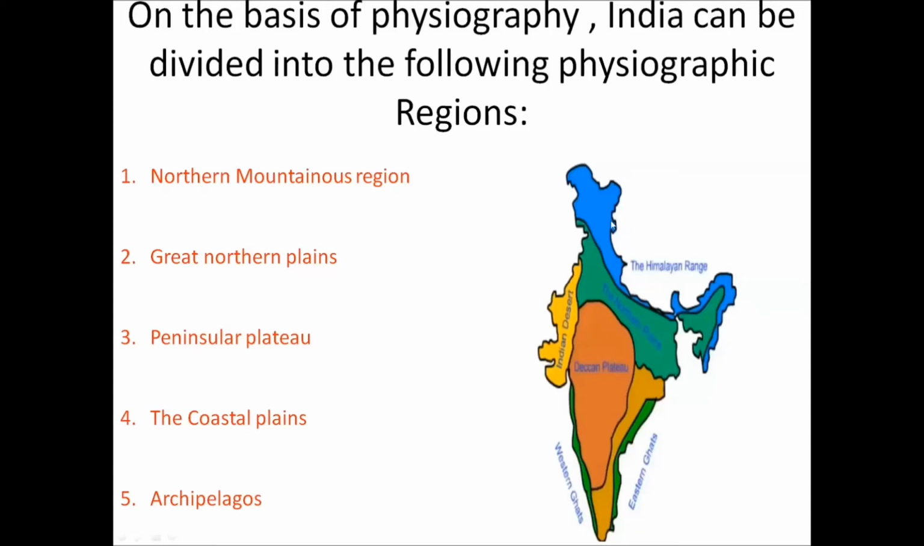Second is the great northern plains here. And the third is the peninsular plateau, the middle part. And the fourth part is the coastal plains towards the southern India. And last one is archipelago. We will be covering the islands. Okay, and why it is called as archipelago.